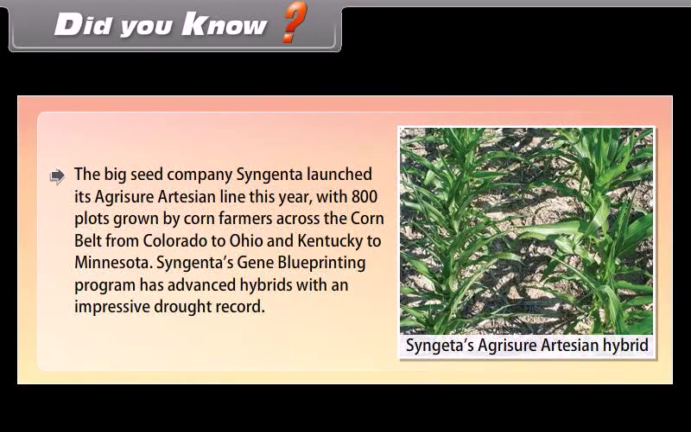Did you know? The big seed company Syngenta launched its Agrishow Artisan line this year with 800 plots grown by corn farmers across the Corn Belt, from Colorado to Ohio and Kentucky to Minnesota. Syngenta's gene blueprinting program has advanced hybrids with an impressive drought record.